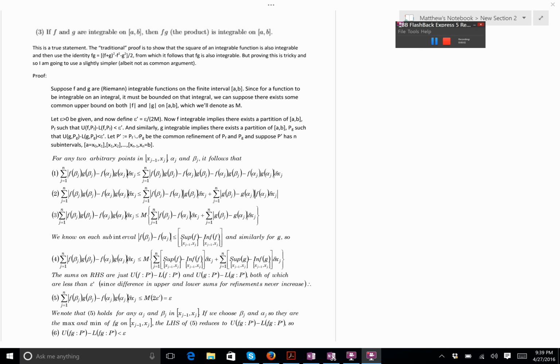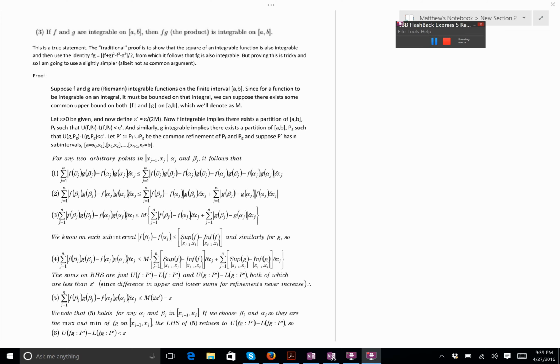Well, hello. I'm Matthew Brenneman, and I wanted to take you through this last proof, which is essentially showing that the space of functions that are Riemann integrable on a closed interval are closed under multiplication. Okay. So I'm going to step you through the proof, and then I'll make some comments afterwards.